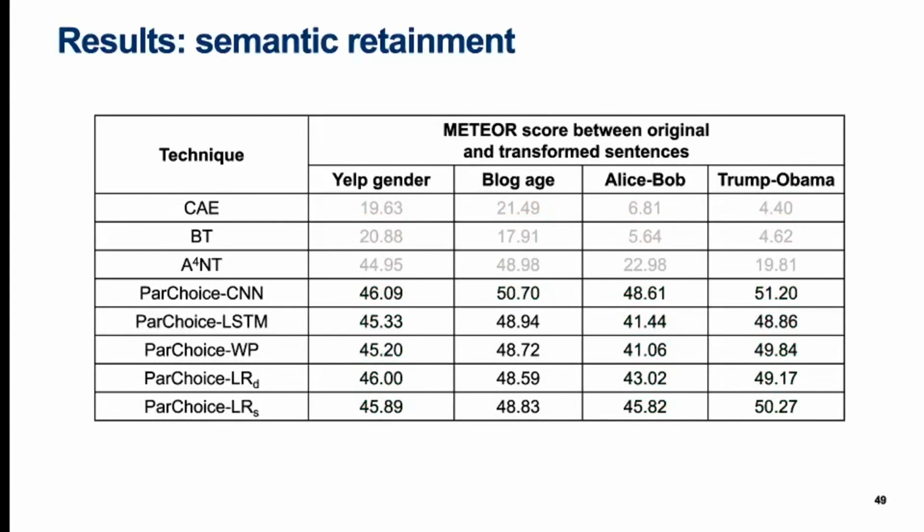While there was some variation between different part choice techniques, overall part choice received similar scores between 40 and 50 in all datasets. Contrasting all 3 baselines, part choice's performance was not negatively affected by dataset size. This is because part choice's paraphrase generation is completely independent of the dataset and only paraphrase selection is task specific.